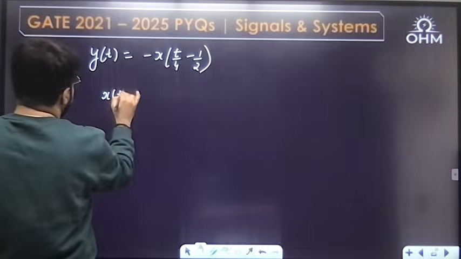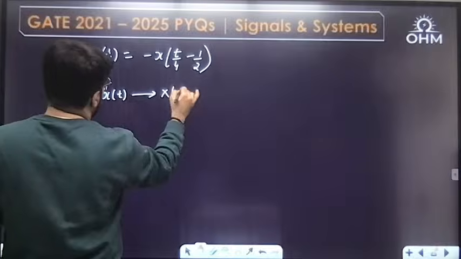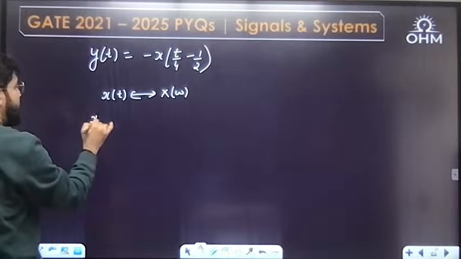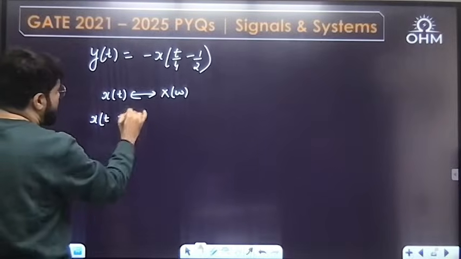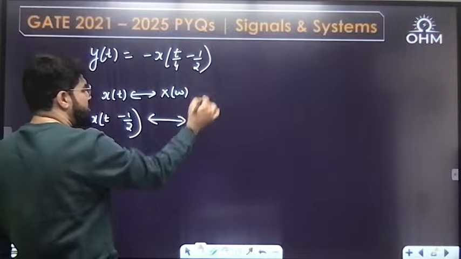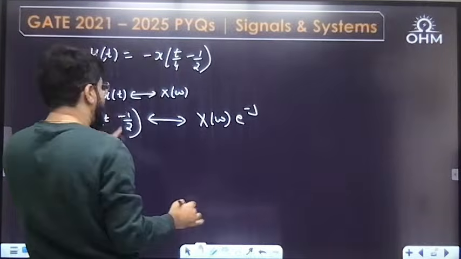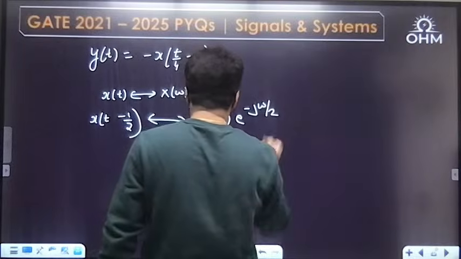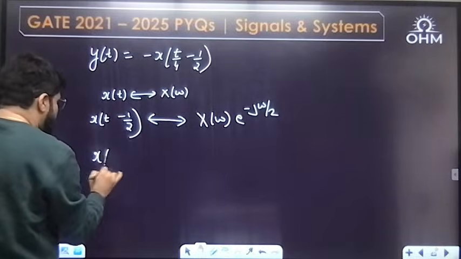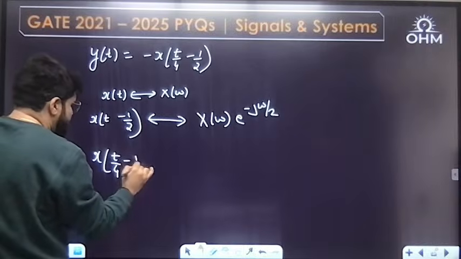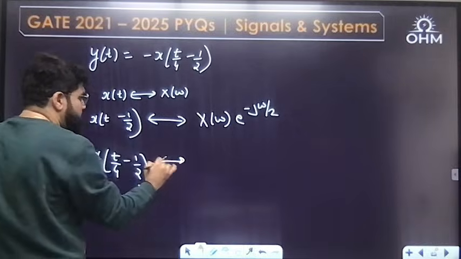Now, x(t) has the Fourier transform X(omega) or X(f). I will convert to f domain at the end, no problem. x of t minus half, time shift property brings the phase term. Okay, exponential term, phase term, e power minus j omega by 2, same sign. Then x of t by 4, the Fourier transform formula.